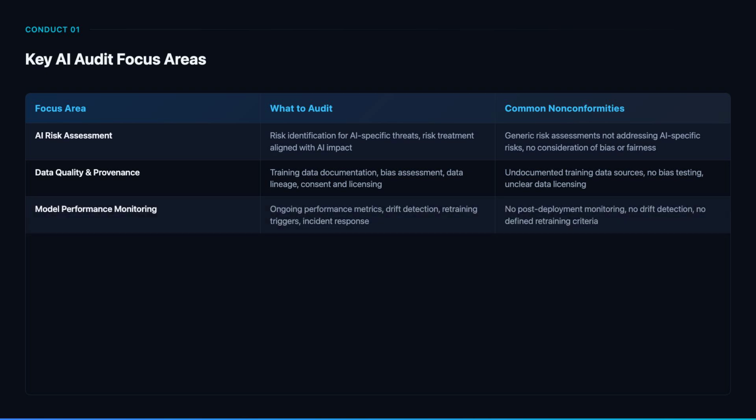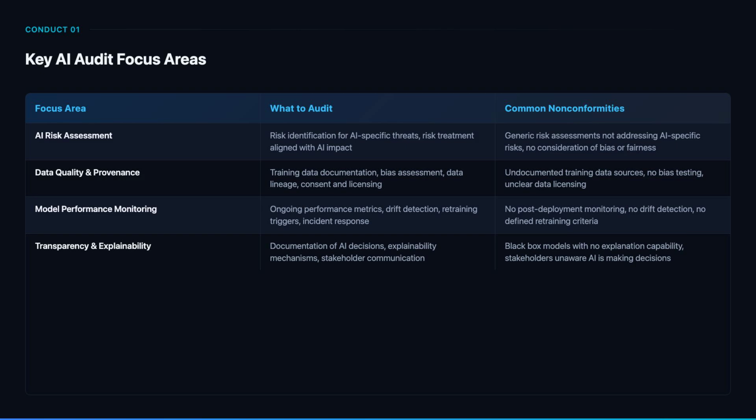Model performance monitoring is where many organizations fall short. The lead auditor must verify that performance metrics are defined and tracked in production, that drift detection mechanisms exist to identify when model accuracy degrades, that clear triggers initiate retraining or rollback, and that incident response procedures cover AI-specific failures. Deploying a model and forgetting about it is a significant nonconformity.